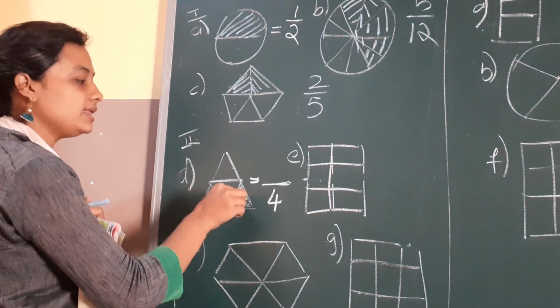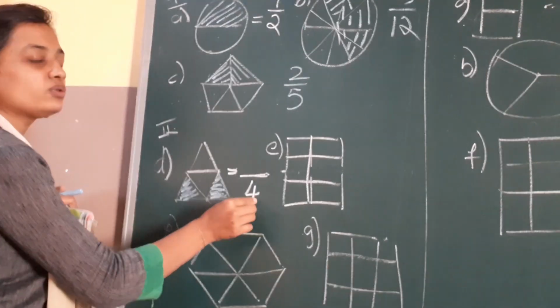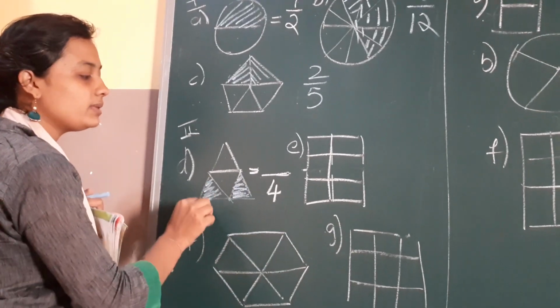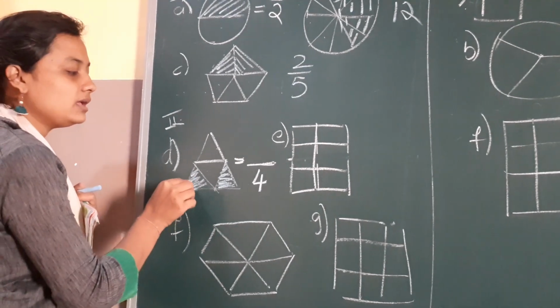For the present, how many parts I have totally, I should write it down. And how many shaded parts are there? Only 1, 2.